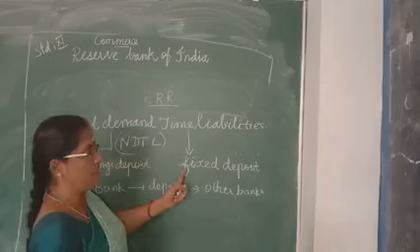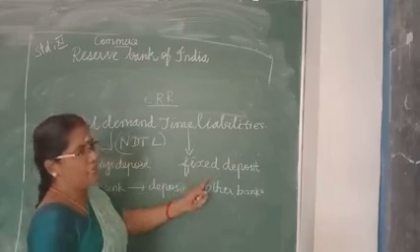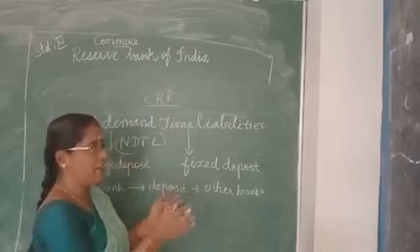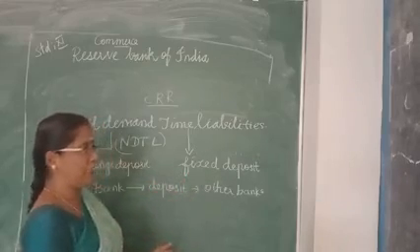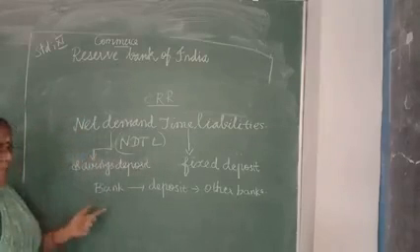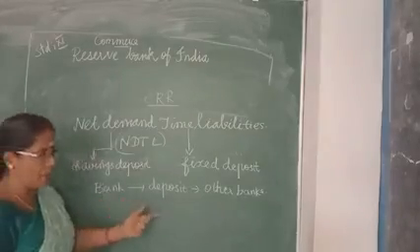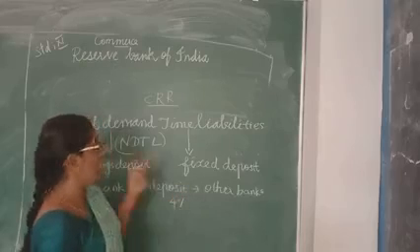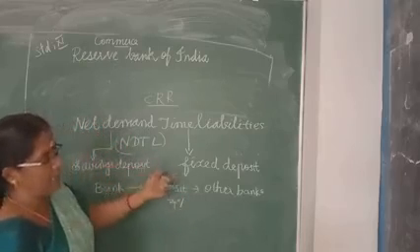That comes under the category of savings deposit. Time liabilities means fixed deposit. During a particular period we keep the deposit, and after maturity we withdraw with interest. So all the banks must deposit 4% of the demand and time liabilities.